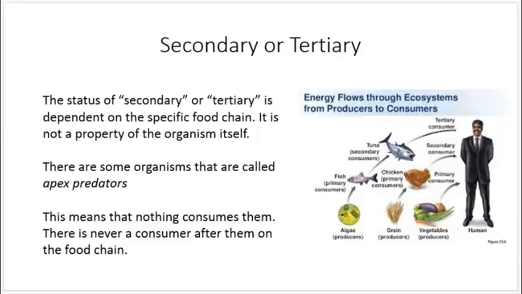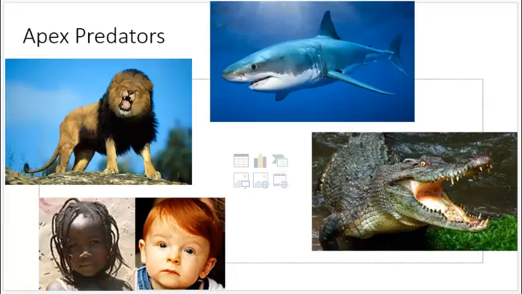Now, there are some organisms that are called apex predators. That means that they'll never be in the middle of the food chain. They'll always be at the end. Nothing consumes them. Examples of apex predators are lions. Nothing out there hunts lions. Nothing hunts sharks, at least not a large great white like this.